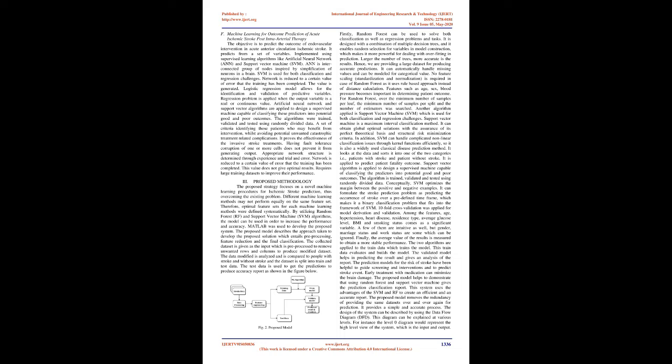Another algorithm applied is support vector machine, SVM, which is used for both classification and regression challenges. Support vector machine is a maximum interval classification method. It can obtain global optimal solutions with the assurance of its perfect theoretical basis and structural risk minimization criteria. In addition, SVM can handle complicated nonlinear classification issues through kernel functions efficiently, so it is also a widely used classical disease prediction method. It looks at the data and sorts it into one of two categories, i.e., patients with stroke and patients without stroke. It is applied to predict patient fatality outcome.